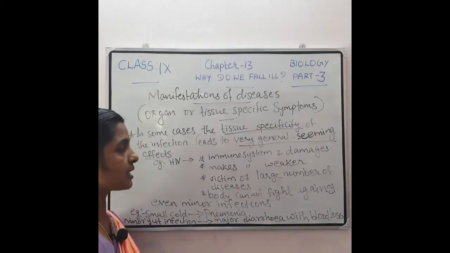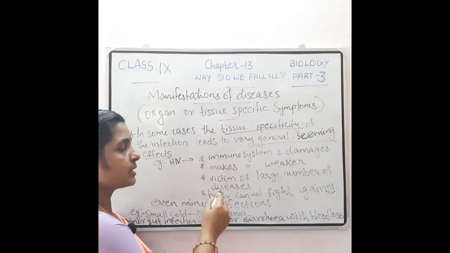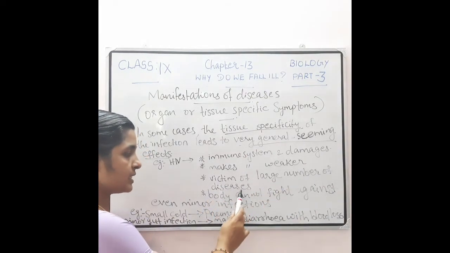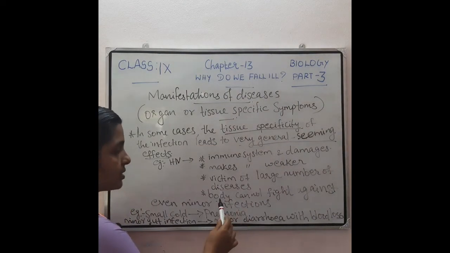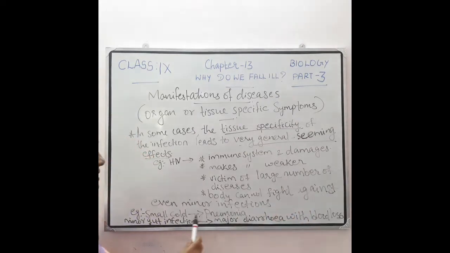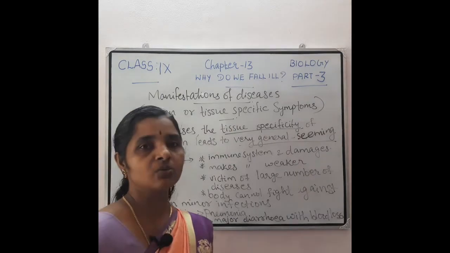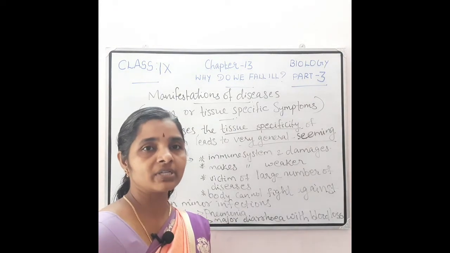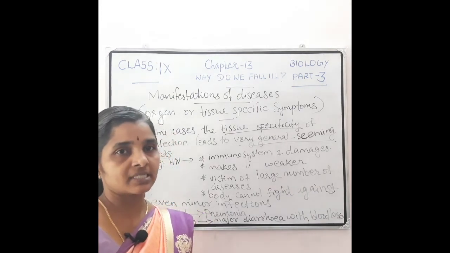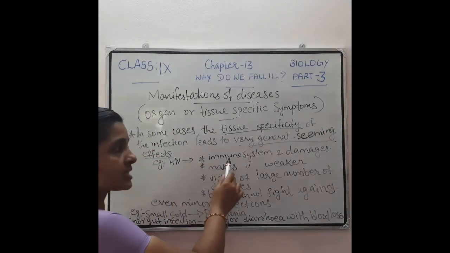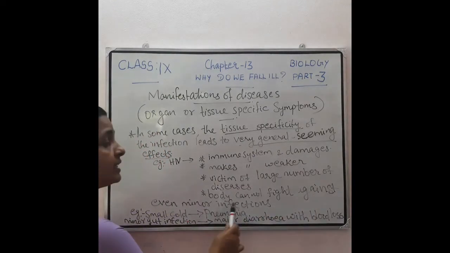That HIV person becomes a victim of a large number of diseases because that virus affects where? Our immune system. Why will that person get a large number of diseases? Because the body cannot fight against even minor infections. You know that there are various microorganisms surrounding us, isn't it? They are affecting us also, but we are not getting all diseases. Why? Because we have a healthy immune system. But HIV affects our immune system so that the body cannot fight against even minor infections.